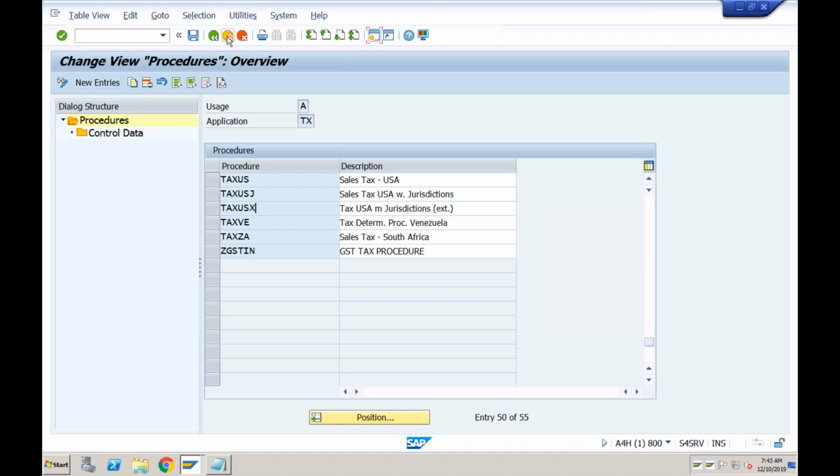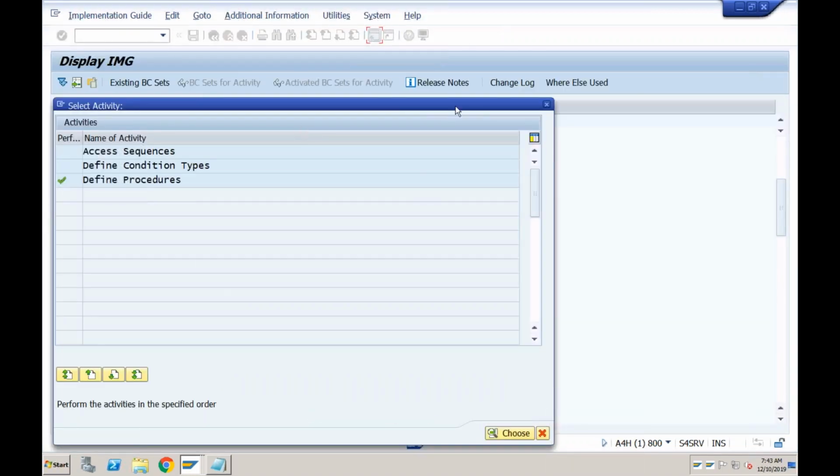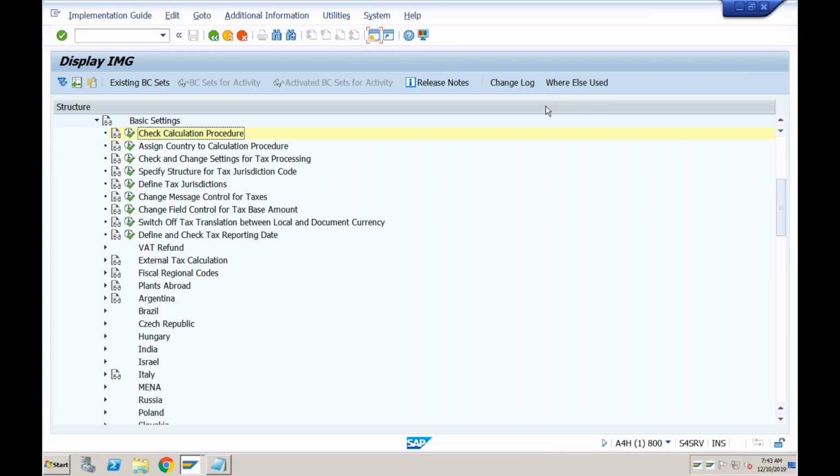Okay, so just to summarize, what we discussed is what exactly is a taxation. There are two types of taxations. First of all, input tax and output tax. Input tax means the tax that we pay to our vendors. Okay, and output tax is the tax which we collect from our customers, right?